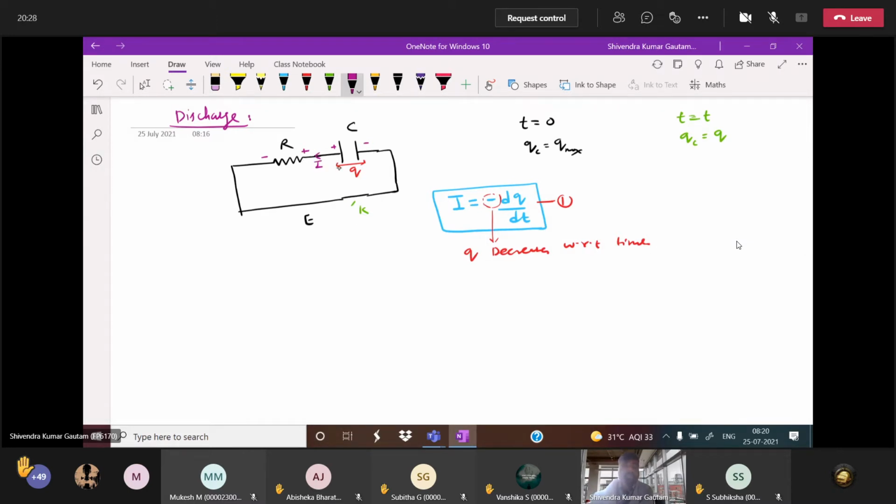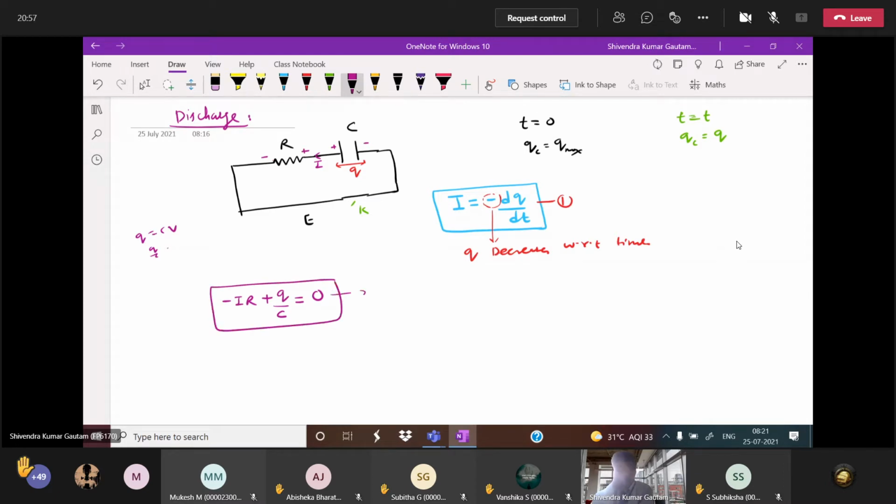Now apply KVL in this circuit. Tell me, plus to minus, how much? Is it an increment or a drop? Drop. Minus to plus, increment or drop? Plus to minus is a drop, minus to plus is an increment. How much potential is across the capacitor? Q by C or not? Yes, sir. Q is equal to CV, so here Q by C is V. Now this is equation number 2.